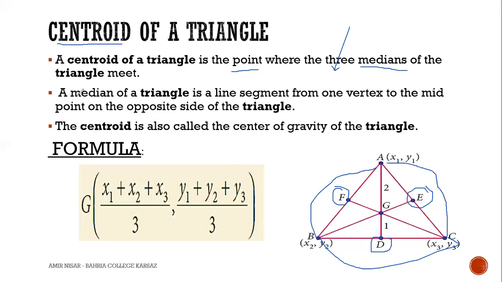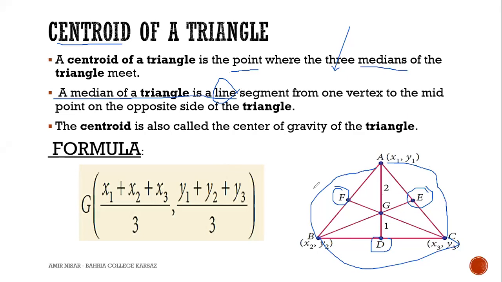Beta dekh lo, I have written the definition here. A median of the triangle is a line. What is a median? A median is a line segment from one vertex to the midpoint of the opposite side. It starts from a vertex and ends at the midpoint of the other side. So D, E, F are the midpoints of the sides.